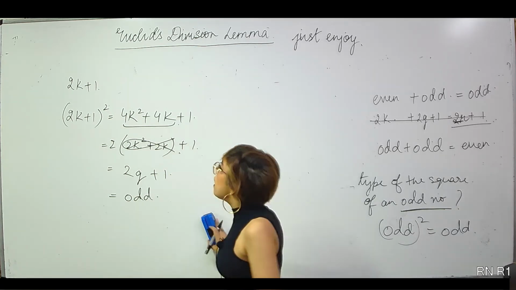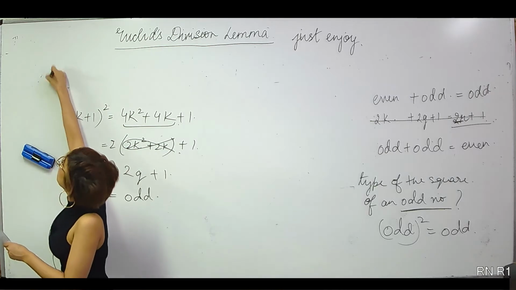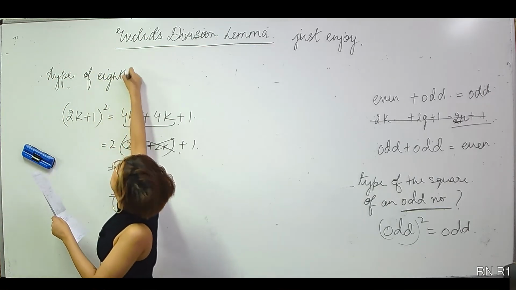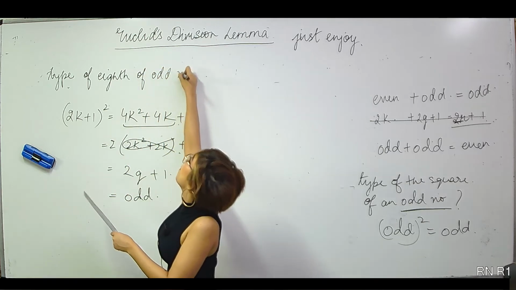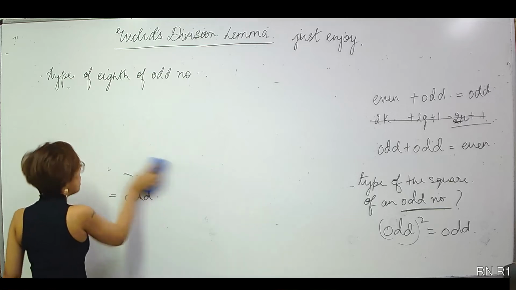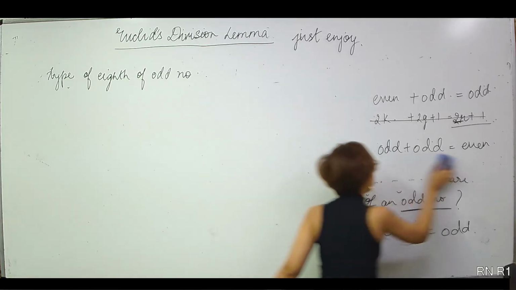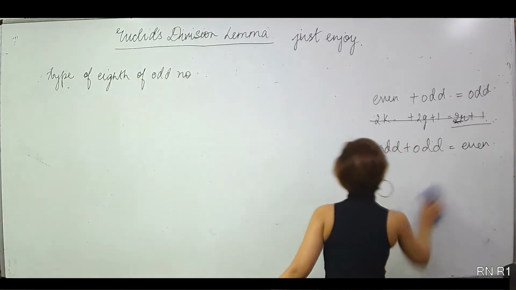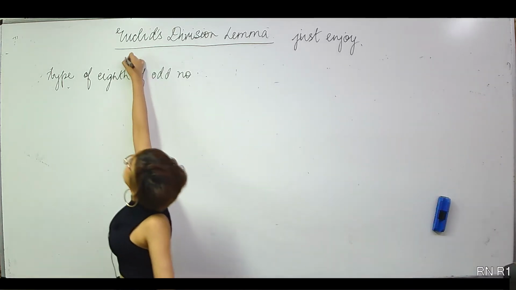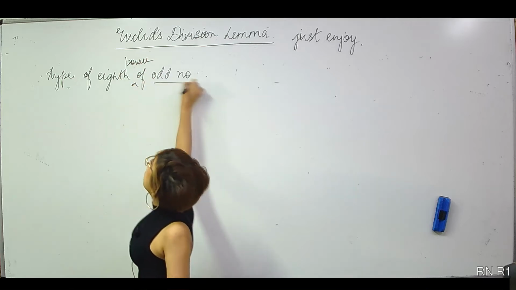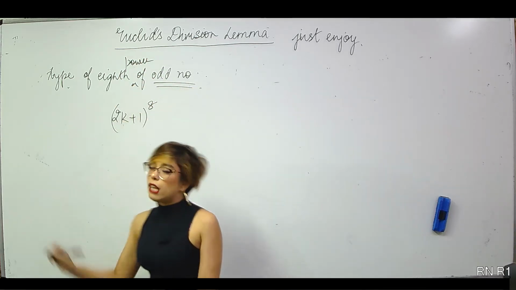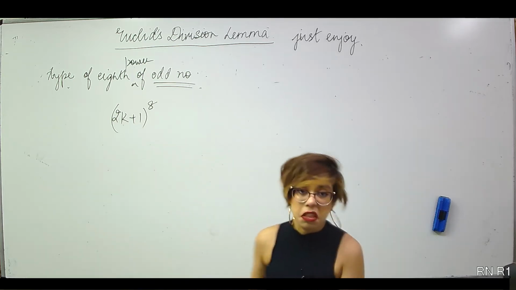Alright? Okay. Now tell me the type of the 8th power of an odd number, with a little bit of justification. I know you know the answer, but with a little bit of justification. Now he says 8th power of an odd number. Now an odd number looks like 2k plus 1. I want the 8th power of it. Now mind it, I do not know the binomial theorem till now, it's class 10. But it's okay.